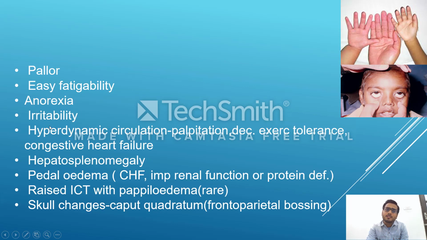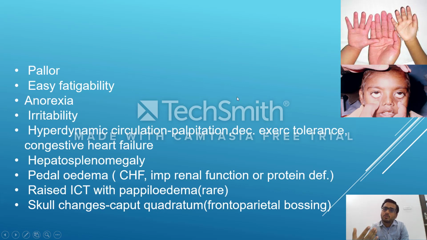Next, if the anemia is very severe, that is, less than 7 is severe anemia, and if it is less than 5 or 4 or 6, we get hyperdynamic circulation, we get palpitation, there is decreased exercise tolerance, and we can even get CHF, that is congestive heart failure. Now, why is there hyperdynamic circulation or palpitation?